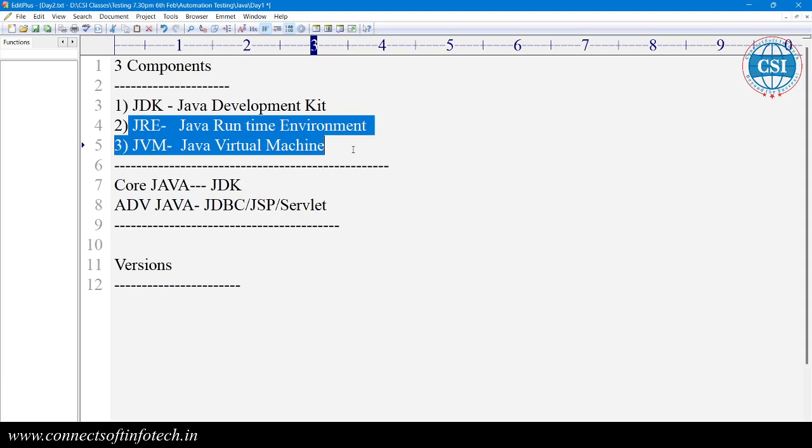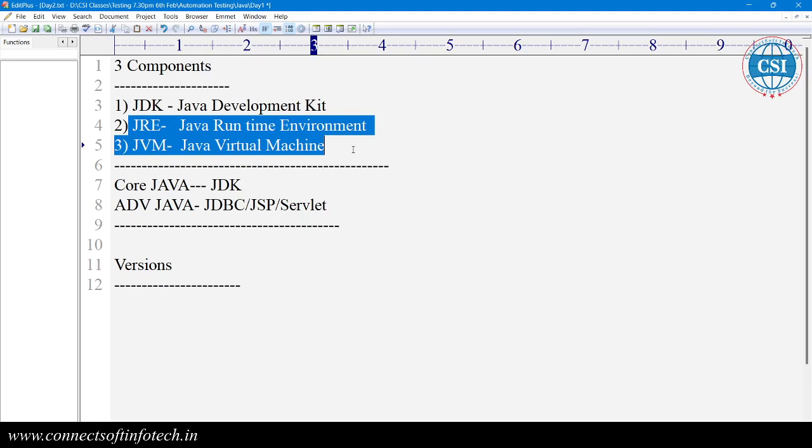So if you want to run the C programming language, what do you require? C software, for example Turbo C. If you want to run a C++ program, you need to install Turbo C++ or Dev C++. If you want to execute a Python program on your computer, you require the Python software. Similarly, if you want to execute a Java program, you require the Java software.